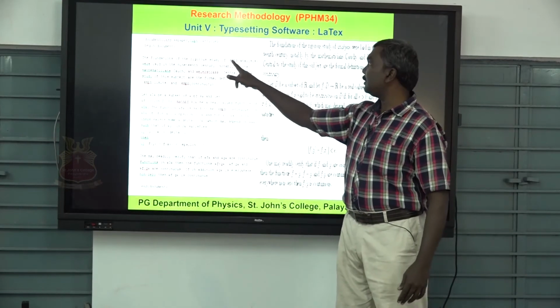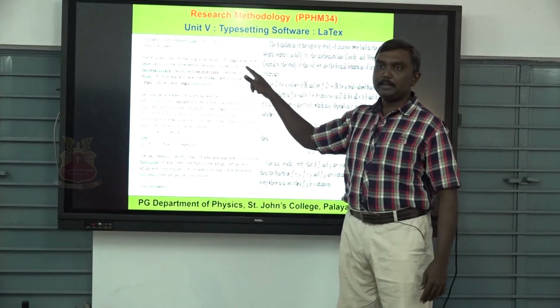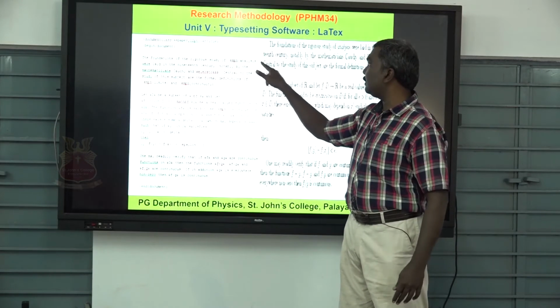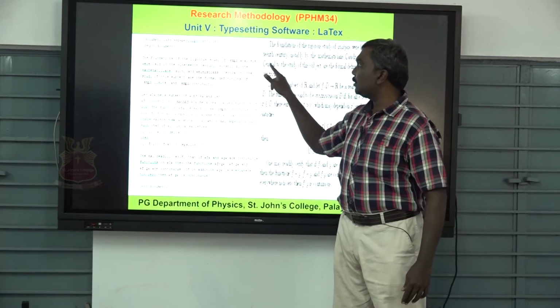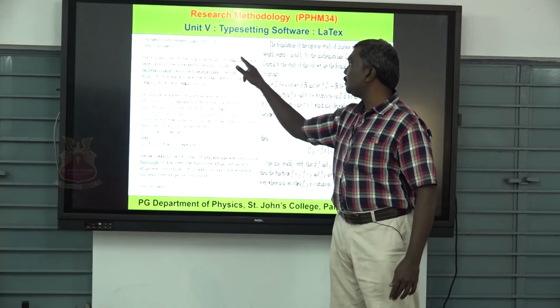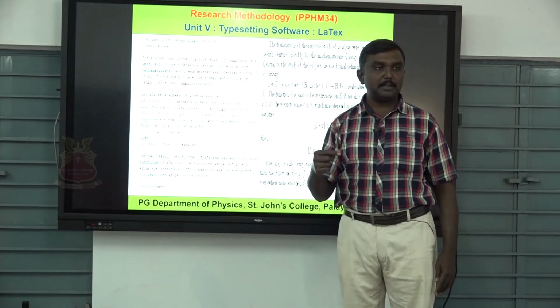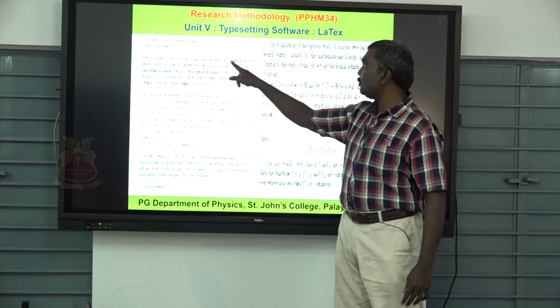In this running command, we use the backslash and emphasize, \emph, and put the open bracket and the word analysis. In the running letters, we want to highlight the word analysis. Highlight means we must put it in italics. So for that we have used this command.